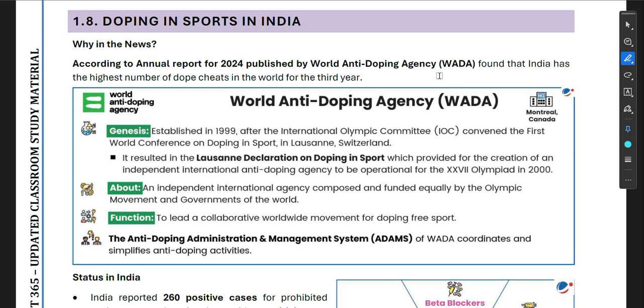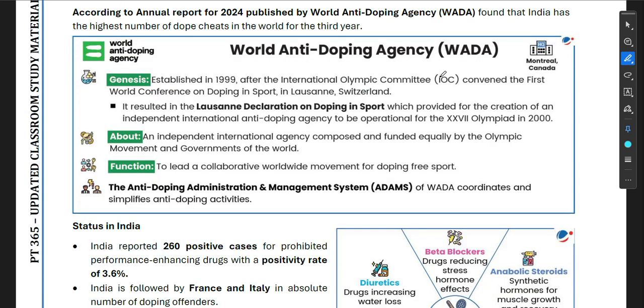Okay. Now, doping in sports in India. According to the annual report for 2023-24 published by the World Anti-Doping Agency, India has the highest number of dope cheats in the world for the third year.